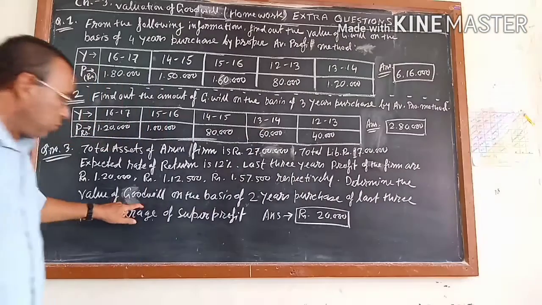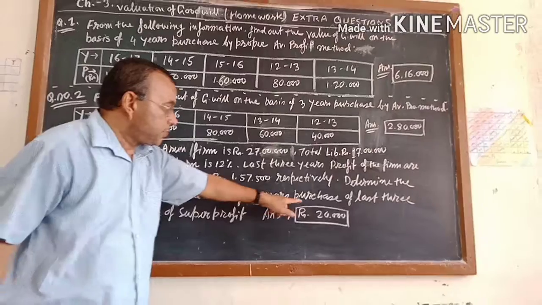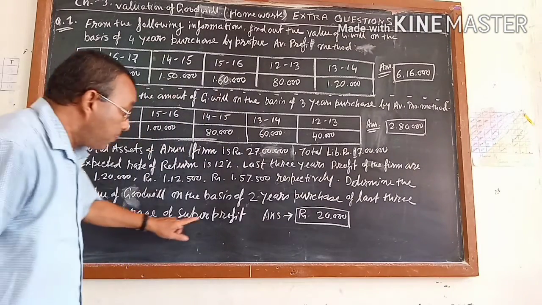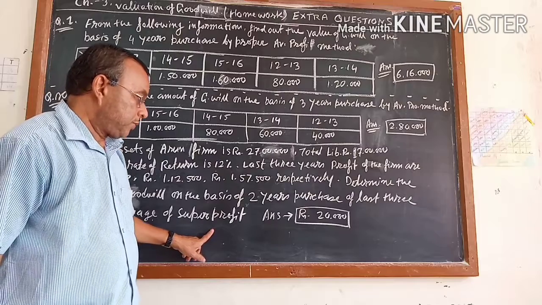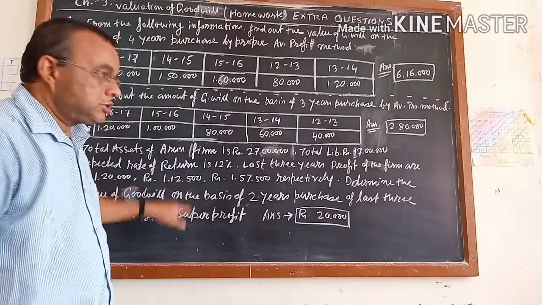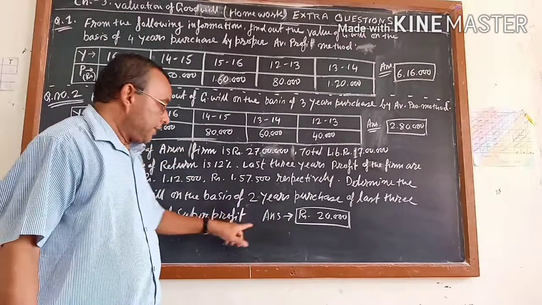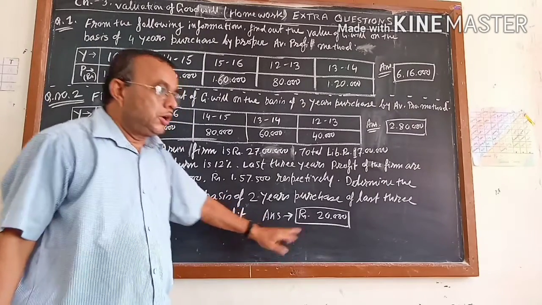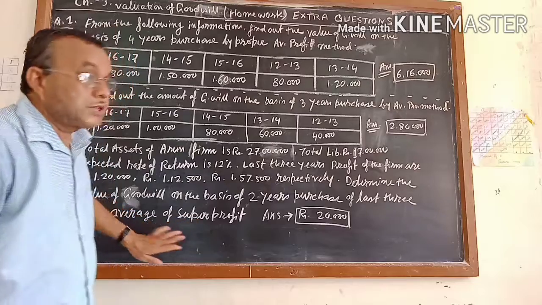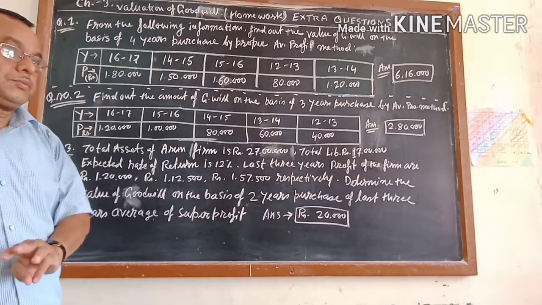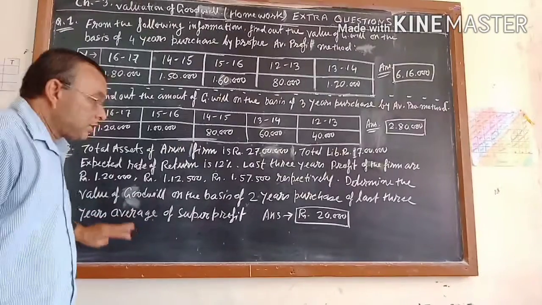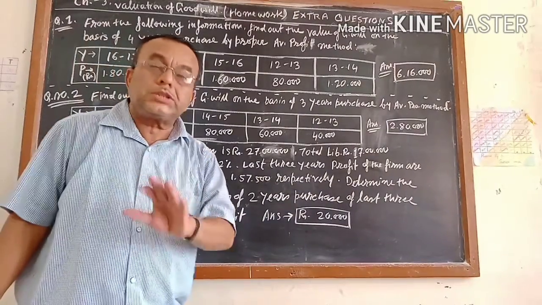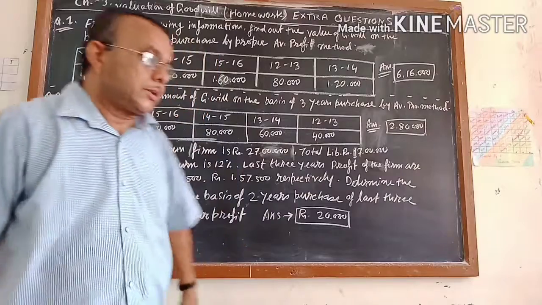Determine the value of the goodwill on the basis of 2 years' purchase of last 3 years' average of super profit method. Very easy question, and the answer is 20,000. The super profit is the third method, and this third method has 6 steps.